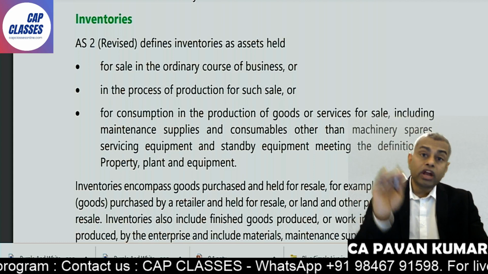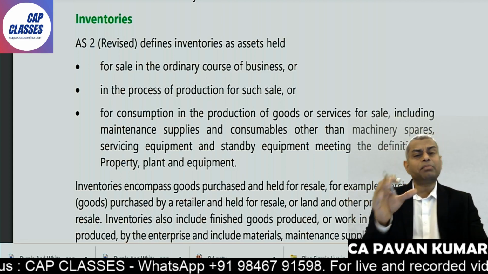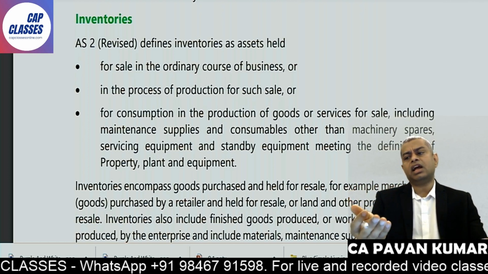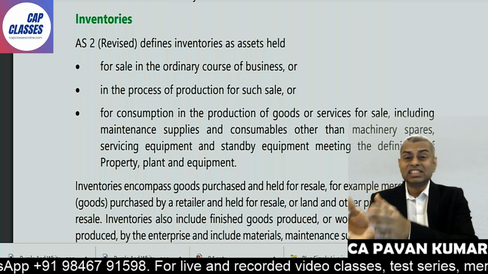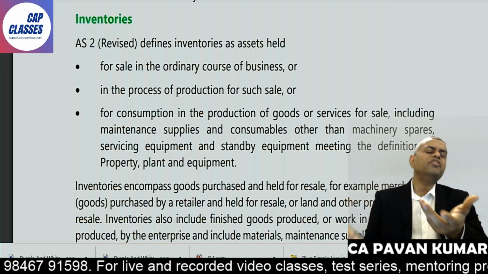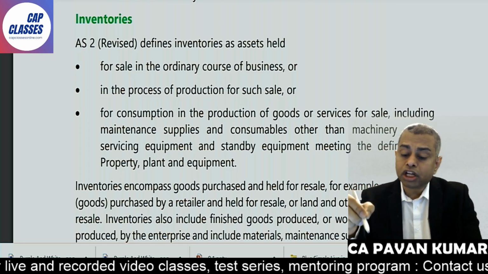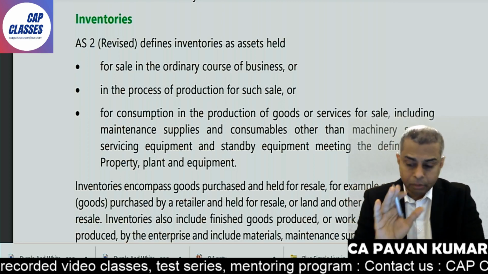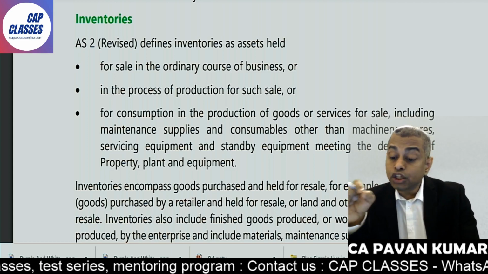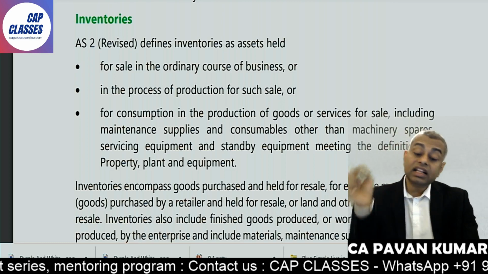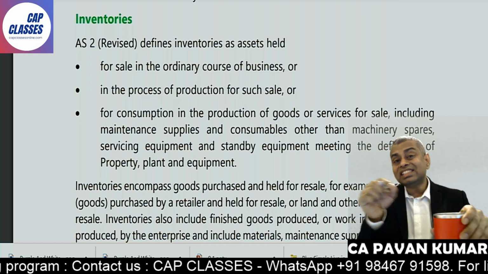And it also includes certain supplies, like some indirect materials held for repairs and maintenance, or stores and spares and accessories and loose tools. Obviously they are also inventory. So read this: for consumption in the production of goods or services for sale, which means raw material, including maintenance supplies, consumables, other than machinery spares. Why other than machinery spares? Because if you read AS10 carefully,